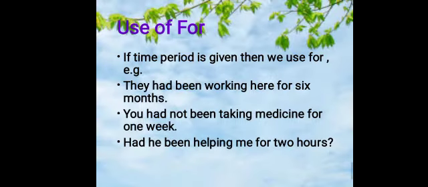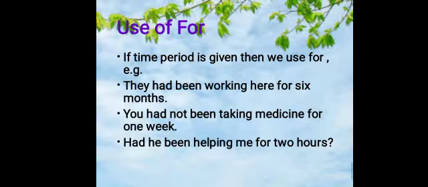And if we discuss the use of for, if we are given the time period, then we will use for. They had been working here for 6 months. A 6 months time period is there, so it means they are working here for the 6 month time period. You had not been taking medicine for 1 week. Had he been helping me for 2 hours?